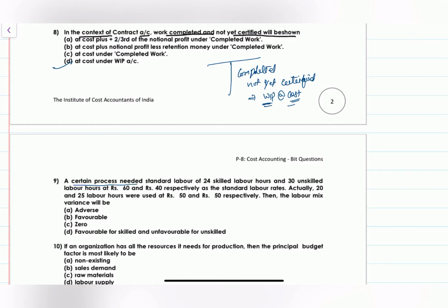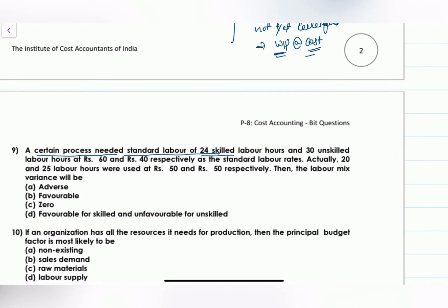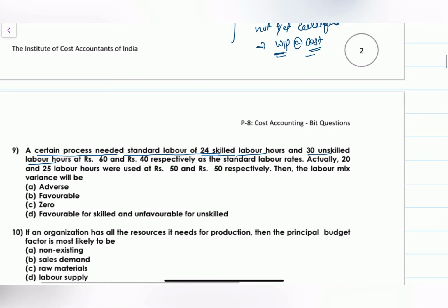A certain process needed standard labor hours of 24 skilled labor hours and 30 unskilled labor hours. There are two kinds of laborers, skilled 24 and unskilled 30, at standard rates of 60 and 40 respectively.